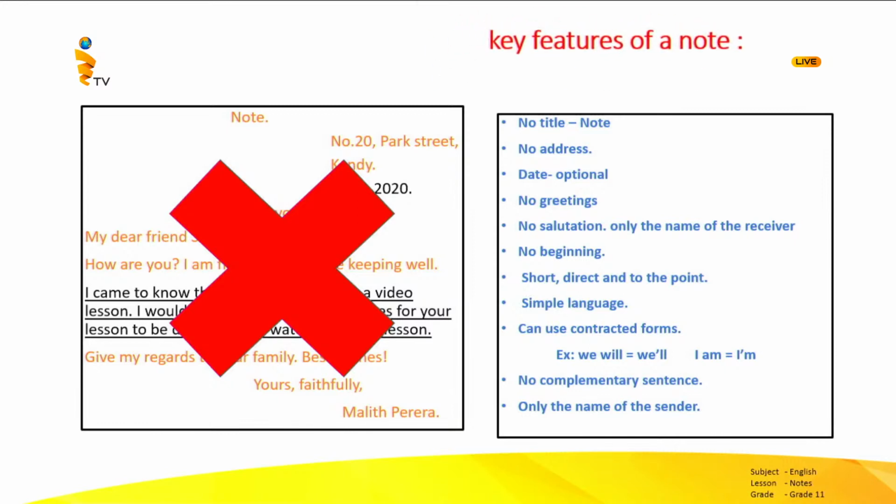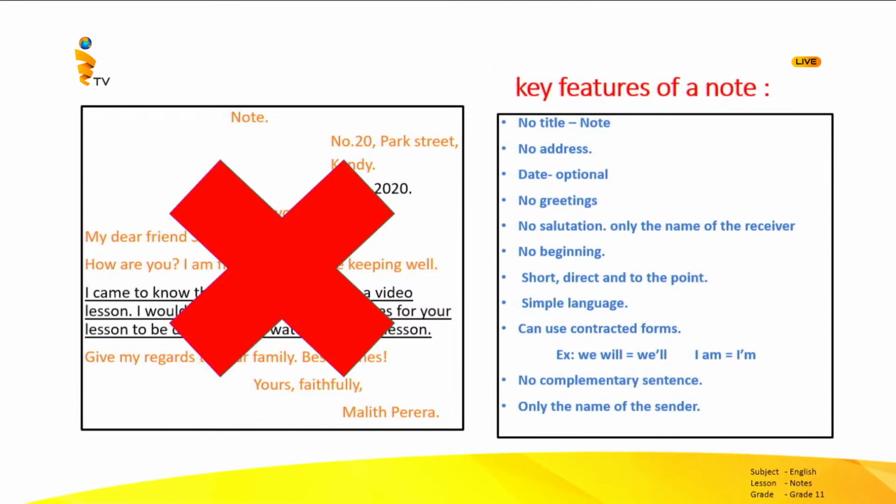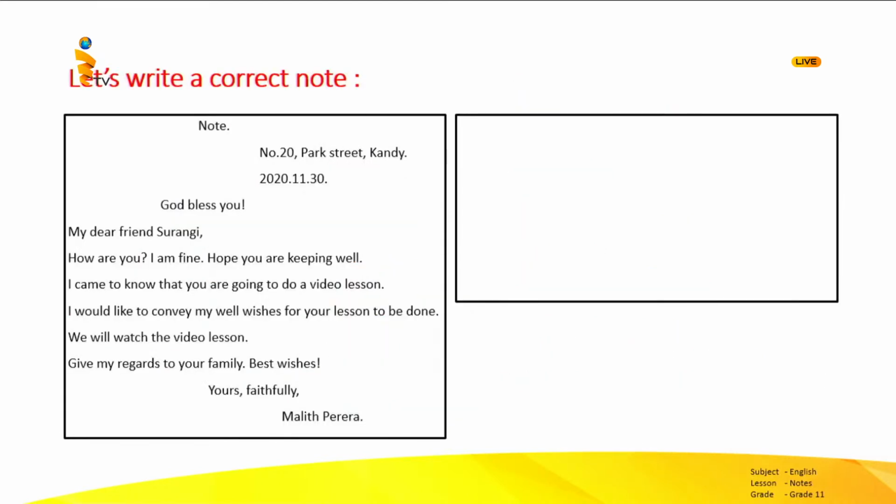So, you can say that these are the key features of a note. So, let's improve the second writing as a note. No topic, no address, only the date. No greeting, no salutation, only the name of the receiver. No beginning. The content: I came to know that you are going to do a video lesson. That is an unnecessary thing. So we don't write that.